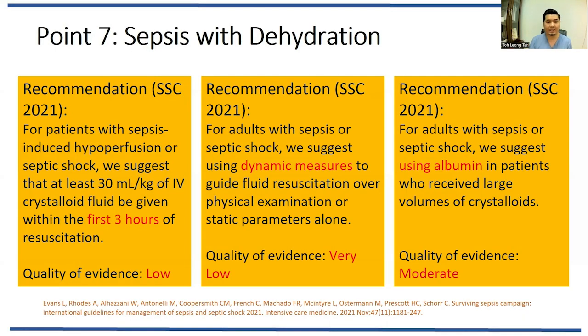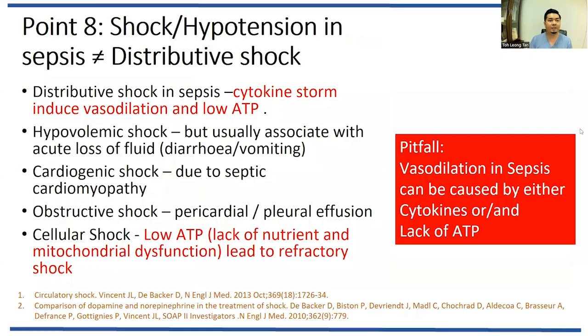This is moderate evidence. Next, point 8, shock and hypotension in sepsis doesn't equal distributive shock. Distributive shock in sepsis, classically we blame on cytokine production, with cytokines causing vasodilation. But remember, there is also another way of causing vasoplegia, which is low ATP. When the patient reaches an exhausted state after prolonged infection, with low appetite and low intake, they definitely have low ATP in the cell. When the vessels have low ATP, they can cause vasoplegia as well.